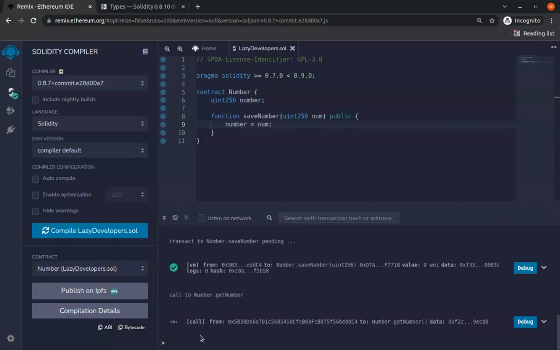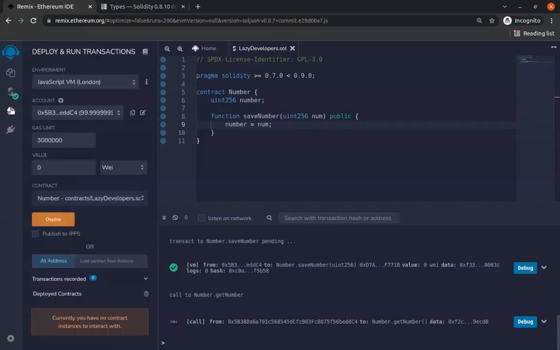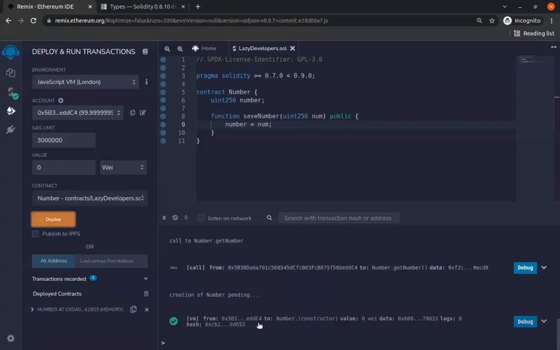But yeah, you can see that we actually compiled this code, so we can recompile, and you see that there is no warning here or anything. So we can go to this place here. If you hover over it, you're going to see it says deploy and run transactions. So we can go there and deploy this transaction. And you will see, watch here, it says successful. This green tick here means successful.